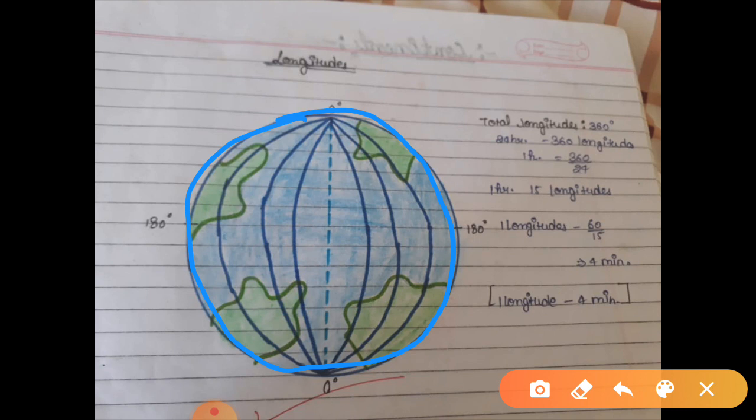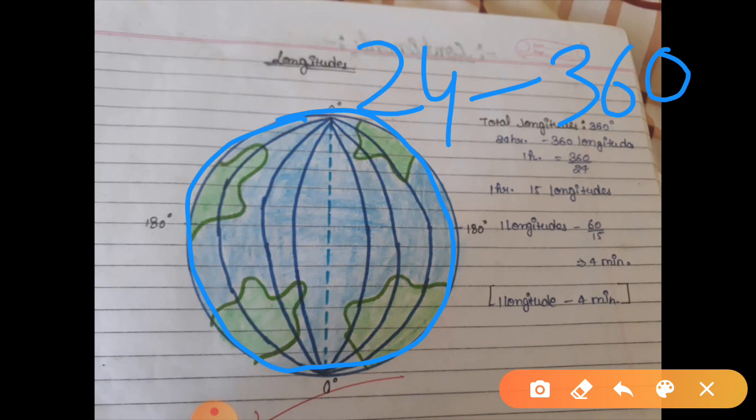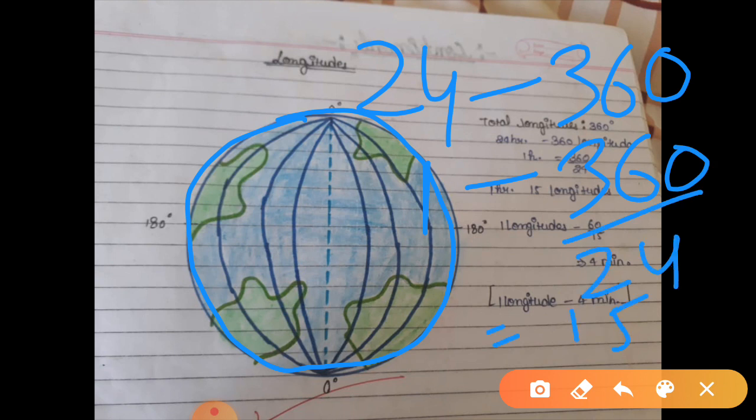If in 24 hours it crosses 360 longitudes, in 1 hour it will cross 360 upon 24, that is 15 longitudes.